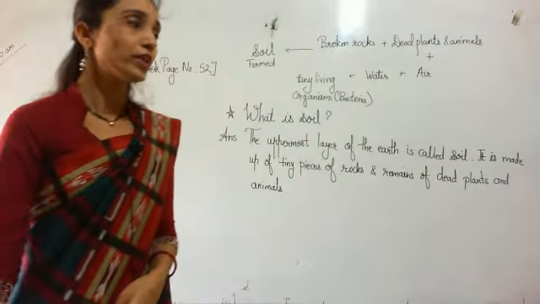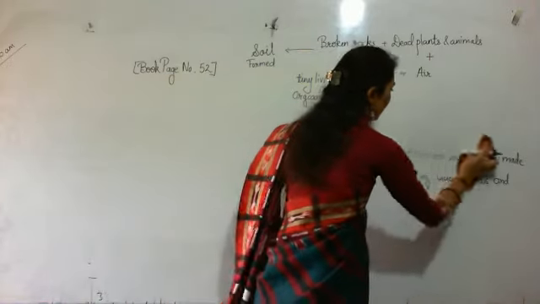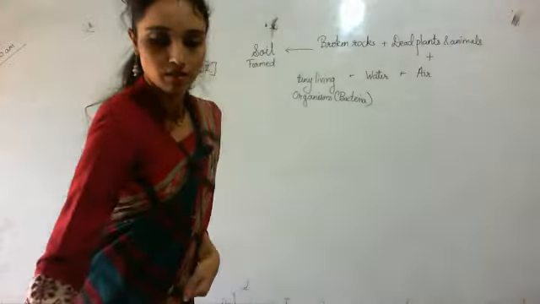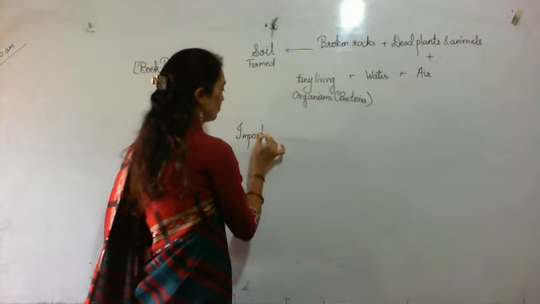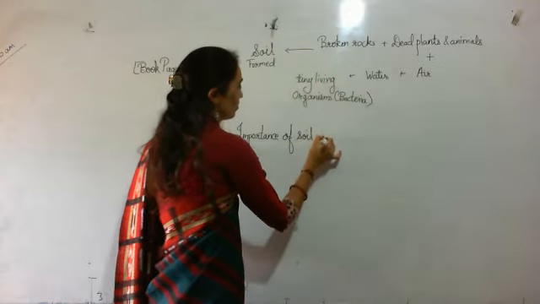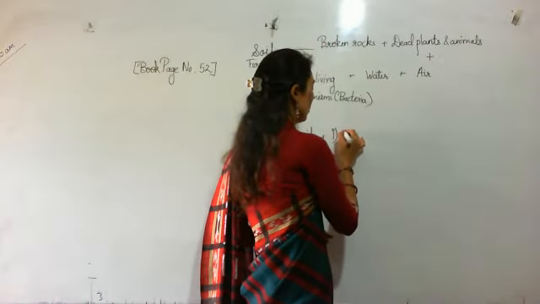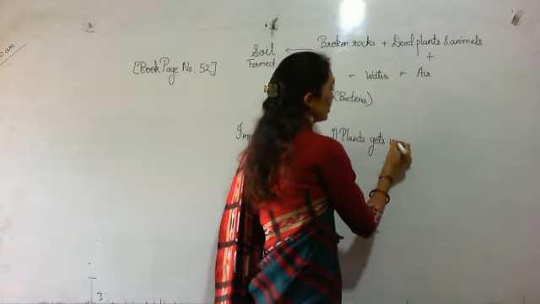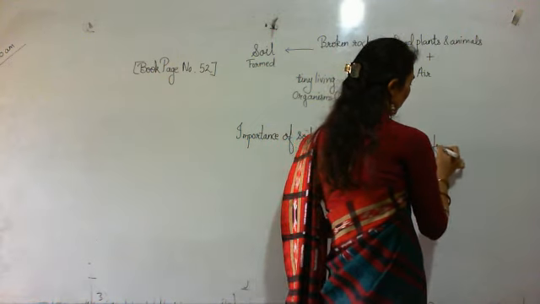Then what is the importance of soil? First importance, plants get nutrients from the soil.